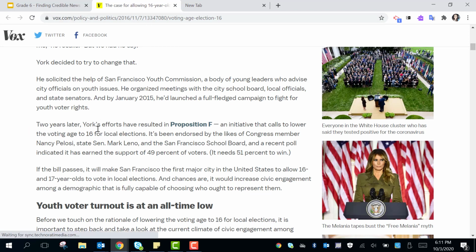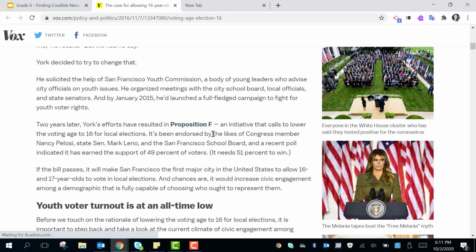2 years later, York's efforts have resulted in Proposition F, an initiative that calls to lower the voting age to 16 for local elections. It's been endorsed by the likes of Congress member Nancy Pelosi, State Senator Mark Leno, and the San Francisco School Board, and a recent poll indicated it has earned the support of 49% of voters. It needs 51% to win.